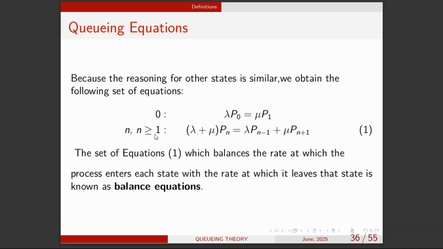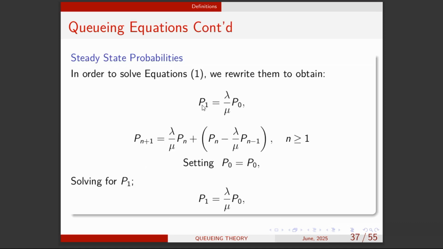Good. So now, making P1 the subject from the first rate balance equation, P1 should be equal to lambda over mu P naught. Remember, lambda over mu is the traffic intensity, that's rho. So rho is actually lambda over mu. So we can say that P1 is equal to rho P naught, right? With this, we can make Pn plus 1 the subject. We're also going to keep P naught as P naught, since we don't know what P naught is yet.